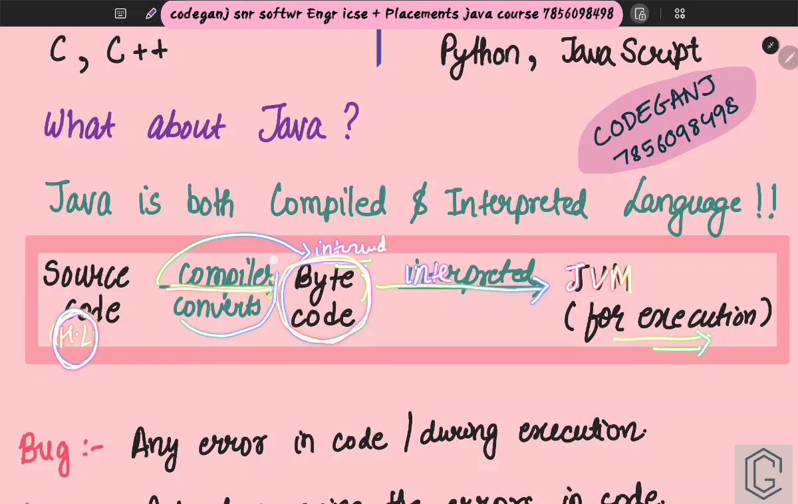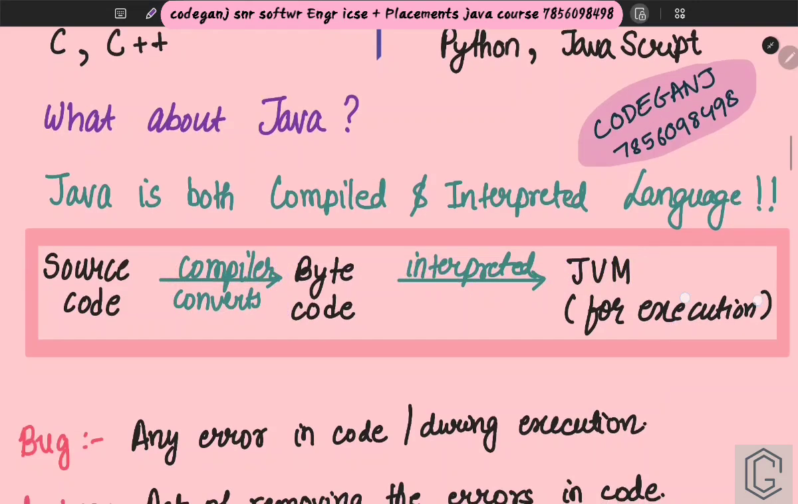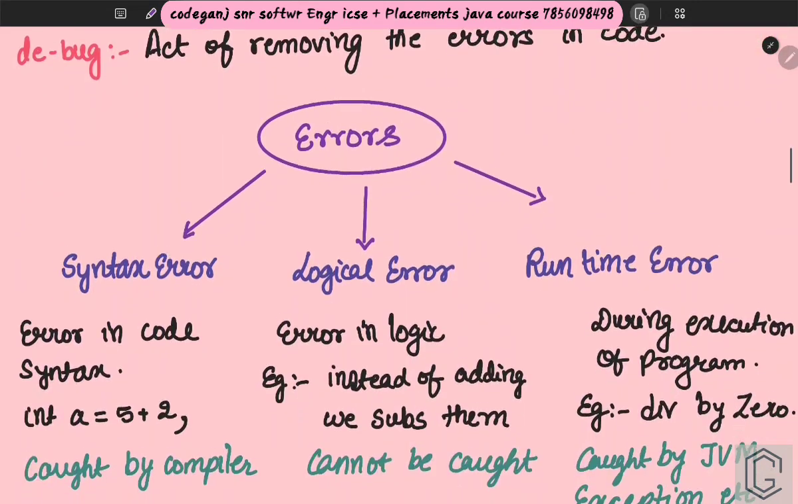See here, in this step the compiler is getting used, and in this step the interpreter is getting used, which means Java is both a compiled and interpreted language. Okay, cool. Now we are moving forward.